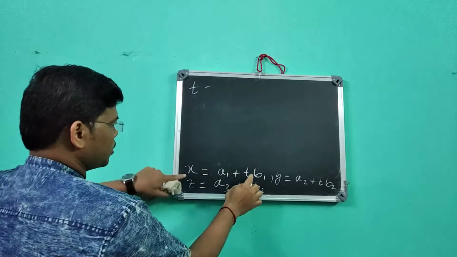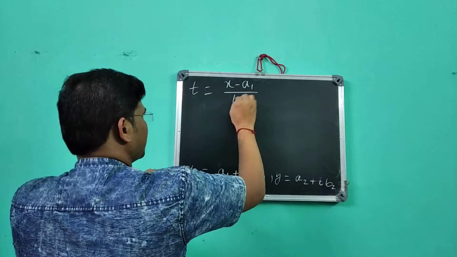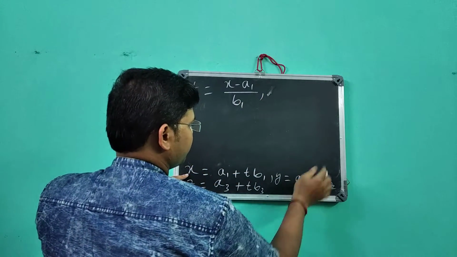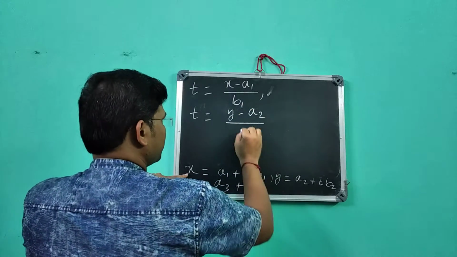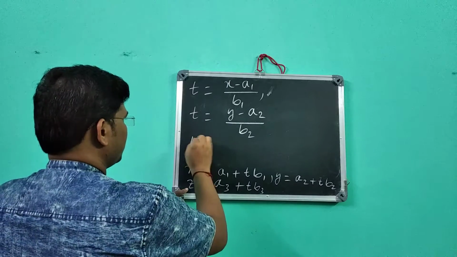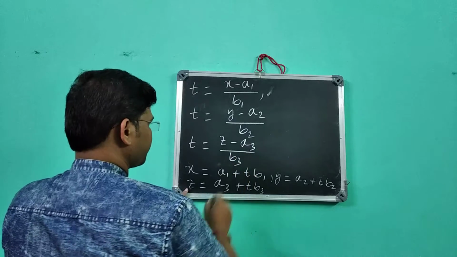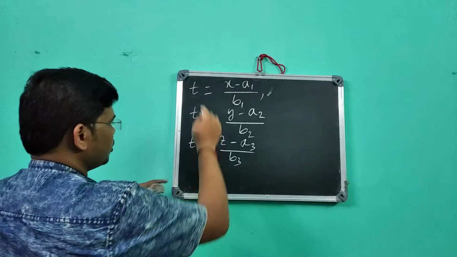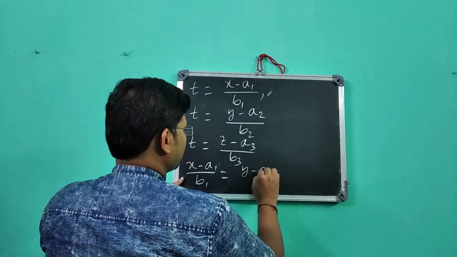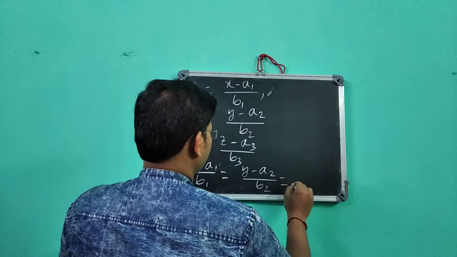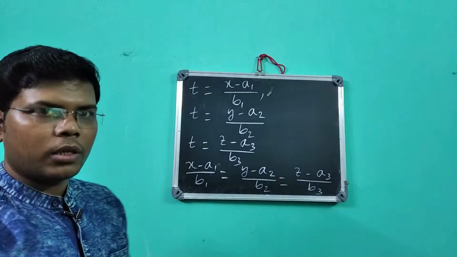From the first relation, t equal to x minus a1 by b1. Also from the second, t equal to y minus a2 by b2. From the third relation, t equal to z minus a3 by b3. Because these are all equal to t, we can write x minus a1 by b1 equal to y minus a2 by b2 equal to z minus a3 by b3. So this is the equation of that straight line.